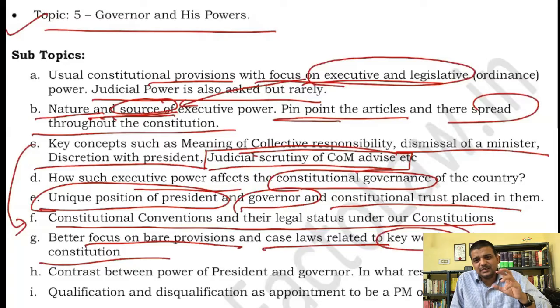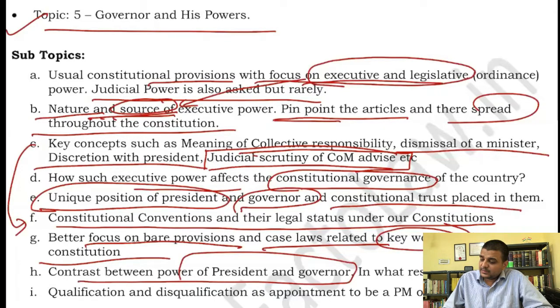Bare provisions in any act of parliament are good to study, so they obviously need to be studied. Then the contrast between the power of the president and the governor. I have told you they are mostly similar, but they differ in certain aspects.